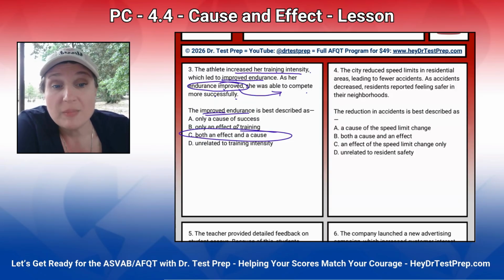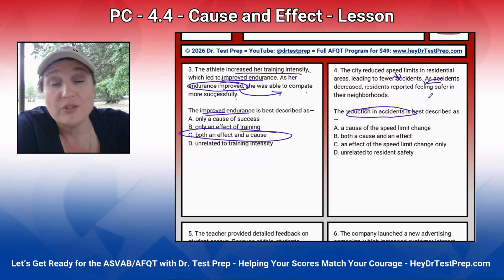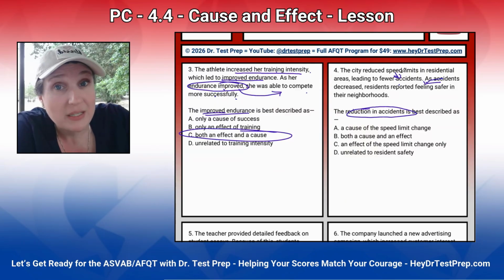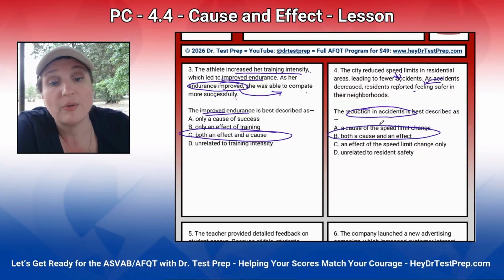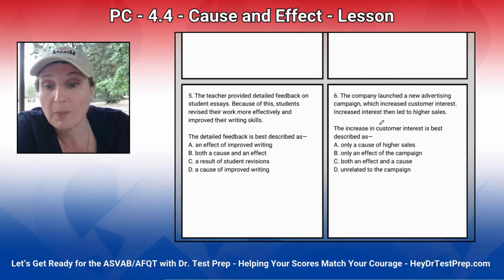The city reduced speed limits in residential areas, leading to fewer accidents. As accidents decreased, residents reported feeling safer in their neighborhoods. So the reduction of accidents. City reduced speed limits. This caused accidents to go down, so that led to people feeling safer. So it was two things. It was the effect of reduced speed limits, but it also caused people to feel safe. So it was both a cause and an effect.